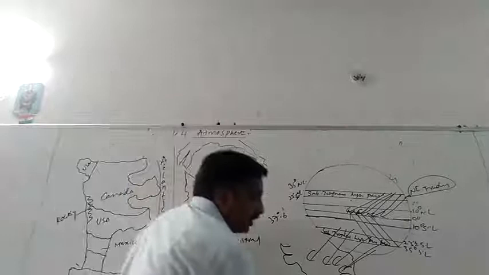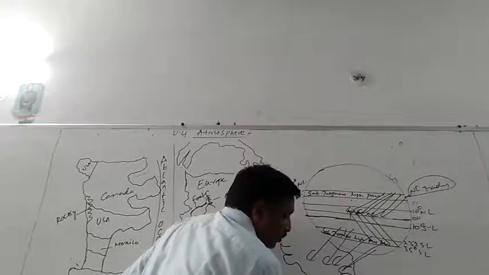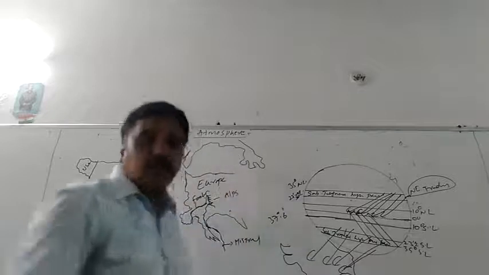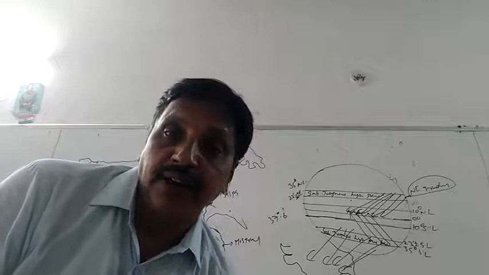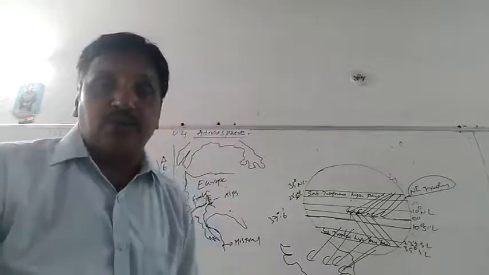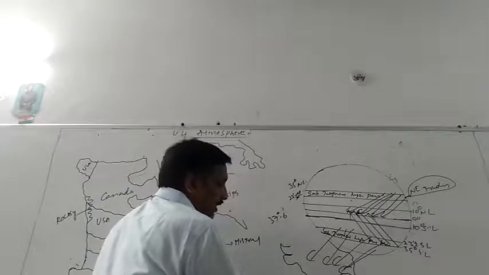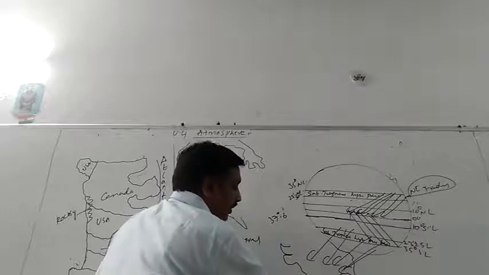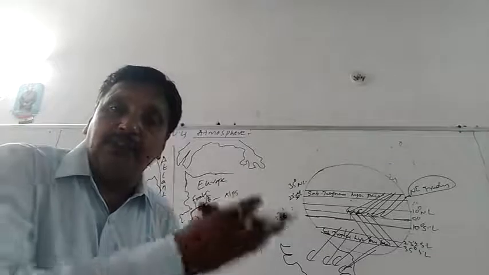So here the southeast trades, which are coming from the subtropical high pressure towards the equator, move towards India. When they are moving towards India, what happens is the Coriolis effect. I told you about it. Any body moving from the equator towards the poles will make a right turn in the northern hemisphere. In the case of the southern hemisphere, what happens? They will make a left turn.